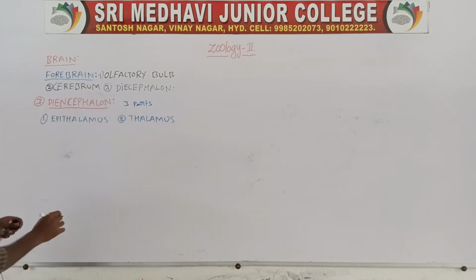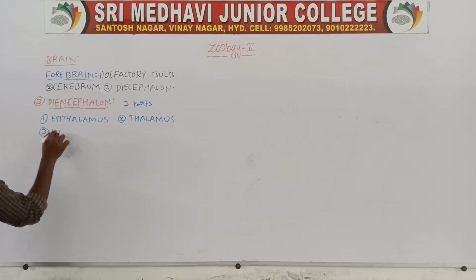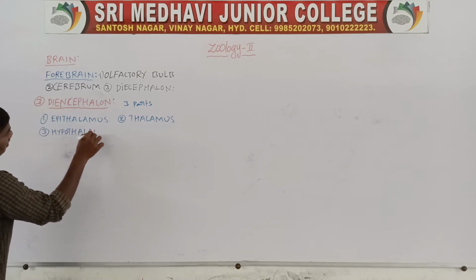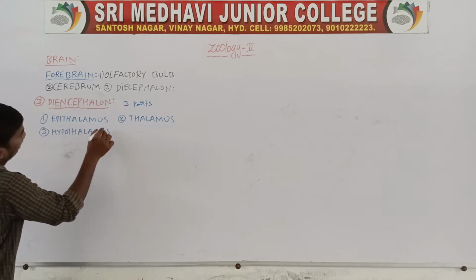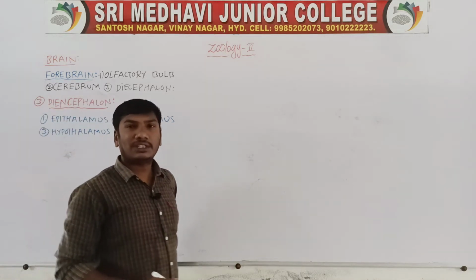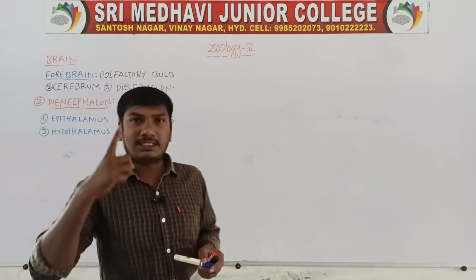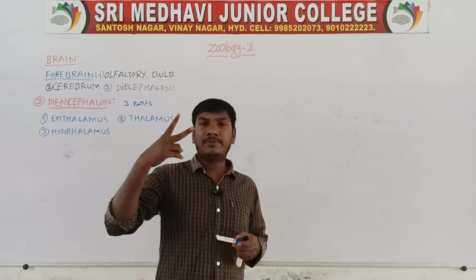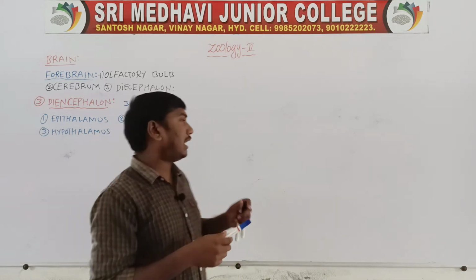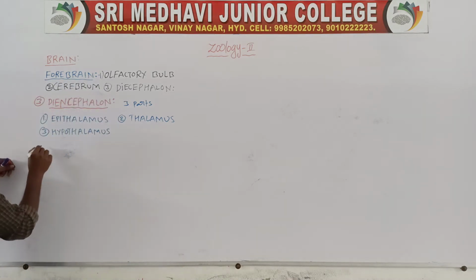Third one, hypothalamus. So the diencephalon is divided into three regions: epithalamus, thalamus and hypothalamus. First, let us read the epithalamus.